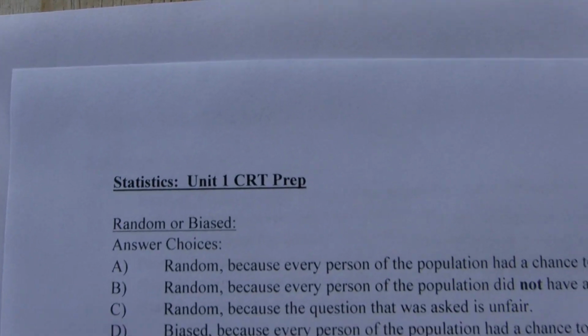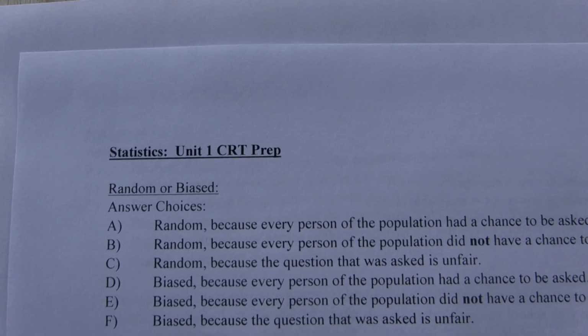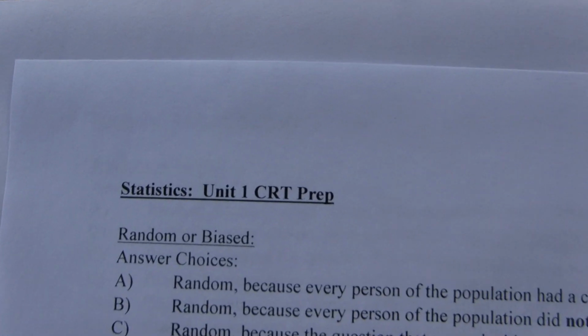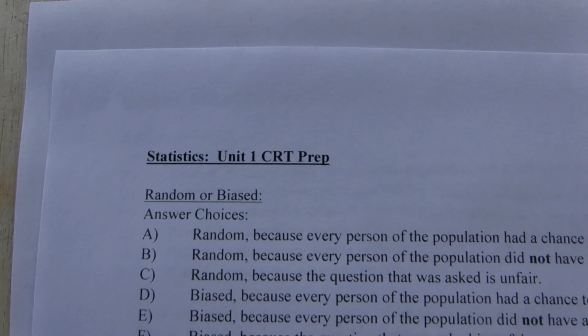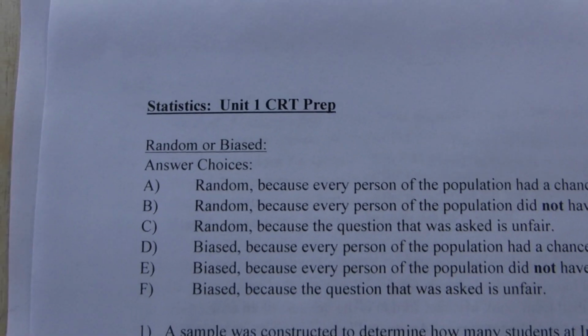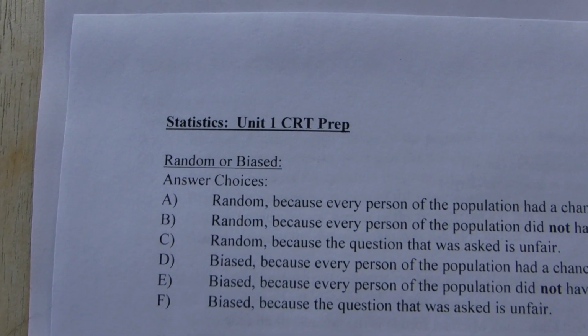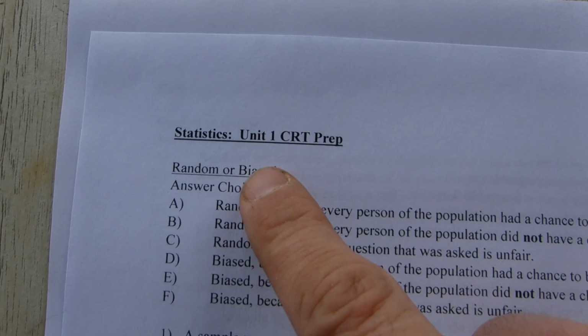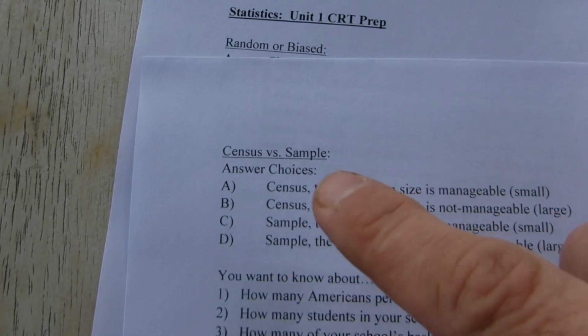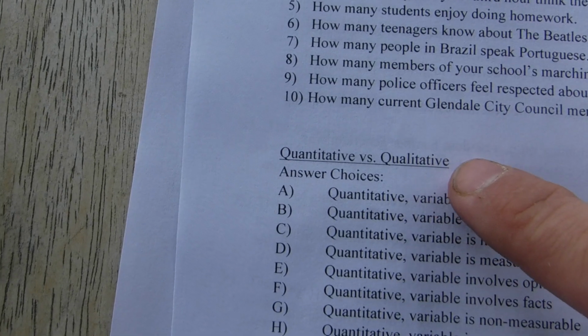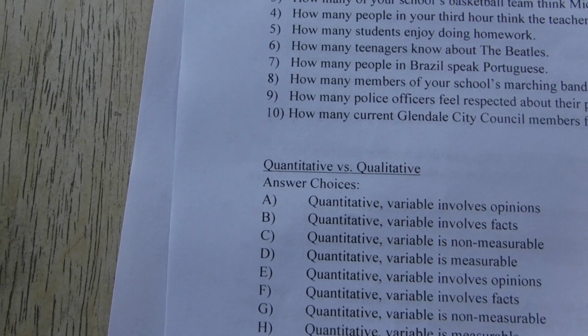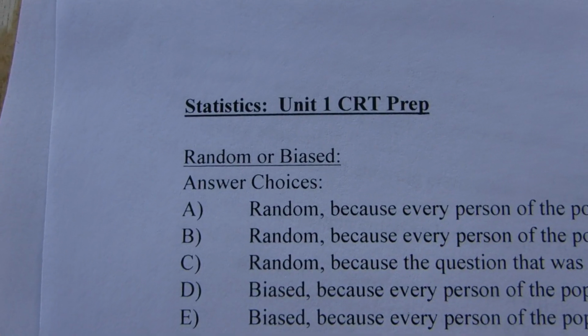So what we're going to be talking about in our very first lesson here is Unit 1. So we're looking at the Unit 1 CRT preparation. Now, the questions that are going to be asked are going to be multiple choice, and they're going to, in essence, cover three main topics. The first topic being, is the information random or biased? Would you take a census or a sample? And the third is, is the information quantitative or qualitative?